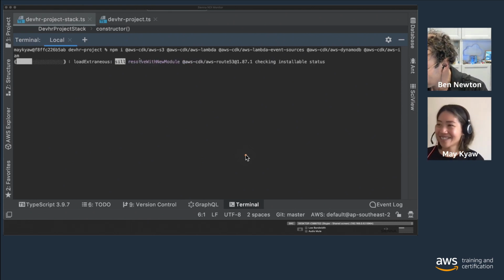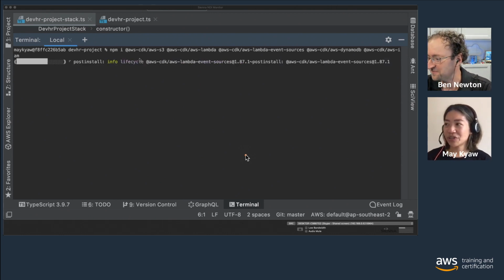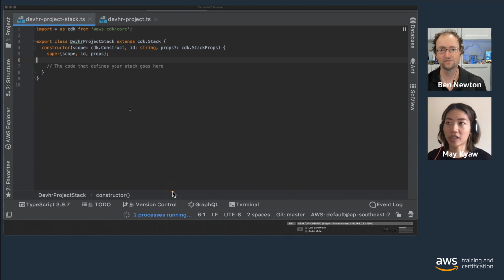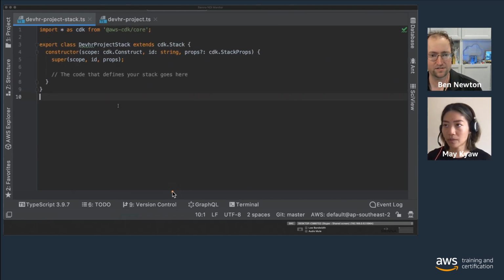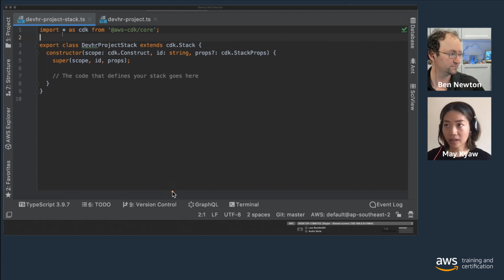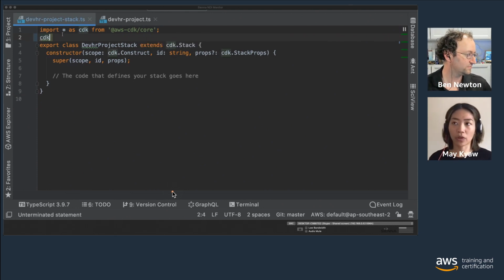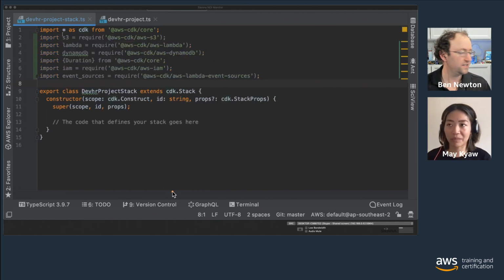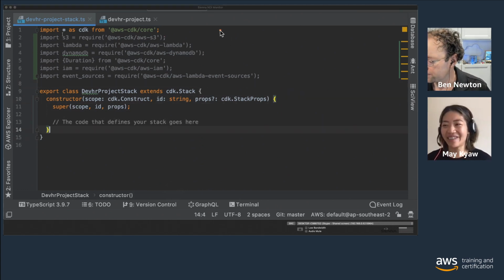Okay, so we're here installing the AWS S3 module and AWS Lambda. We're going to use the AWS Lambda event sources to trigger the Lambda function when S3 is doing some action. We'll get into that. And the AWS DynamoDB and AWS IAM modules. The packages are installed, so we're going back to our IDE. Let me make it a bit bigger. We're going to import those modules that we just installed. I have some snippets that I pre-created because I don't want anyone to see me typing.